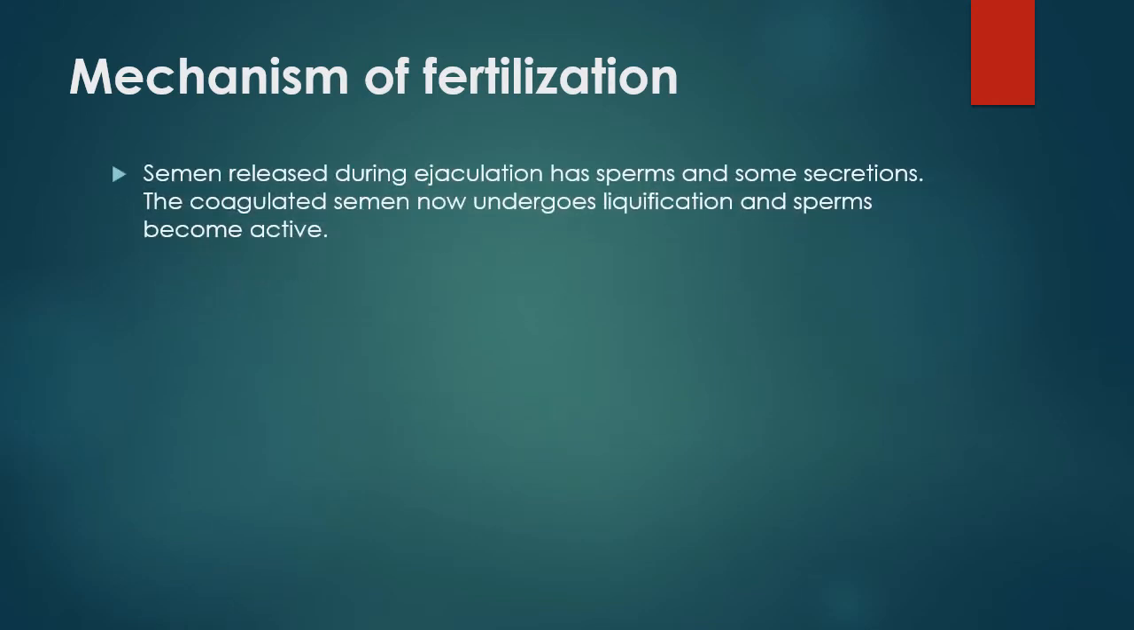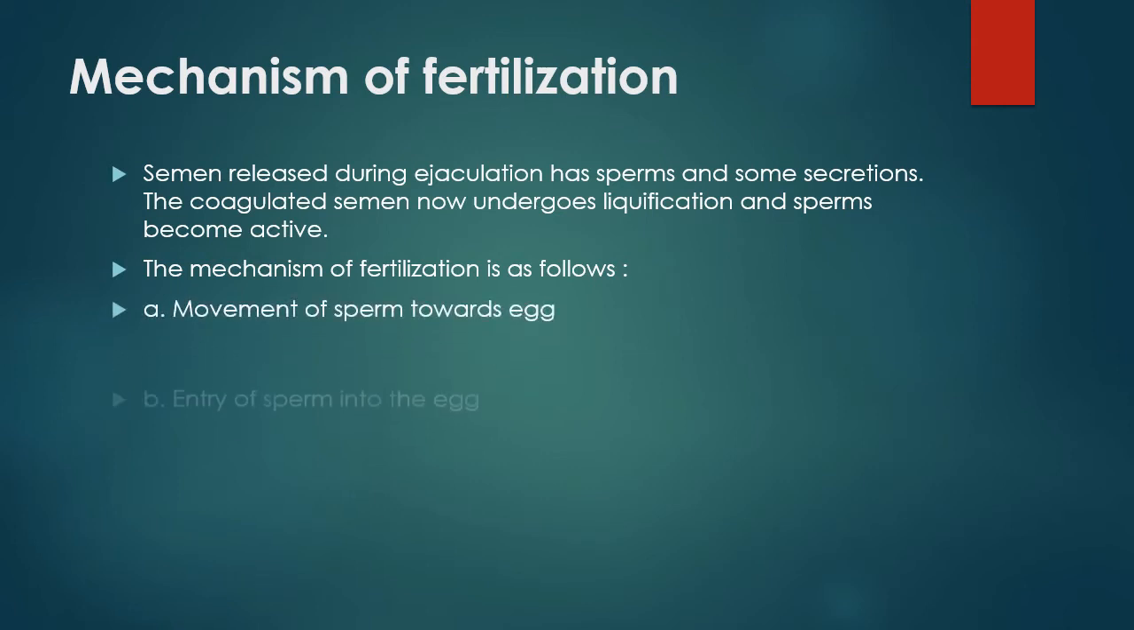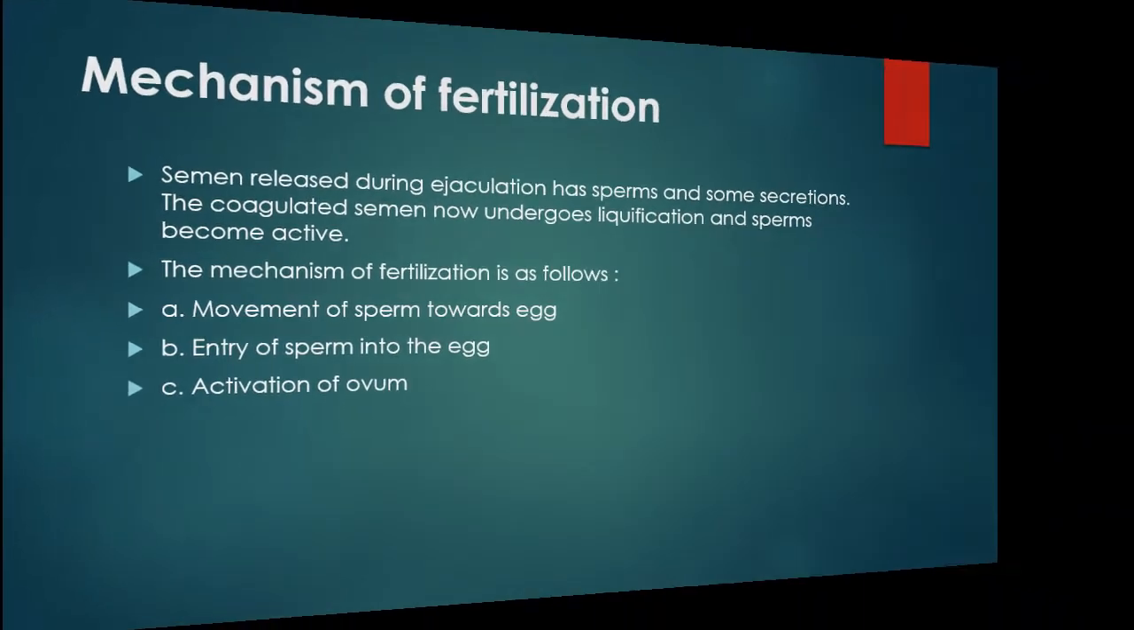Mechanism of fertilization. Semen released during ejaculation has sperms and some secretions. The coagulated semen now undergoes liquefaction and sperms become active. The mechanism of fertilization is as follows: A. Movement of sperm towards egg. B. Entry of sperm into the egg. C. Activation of ovum.